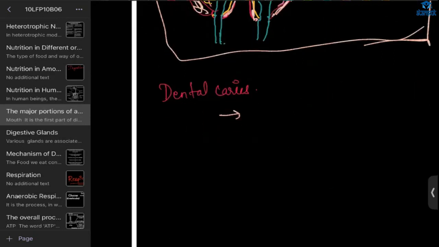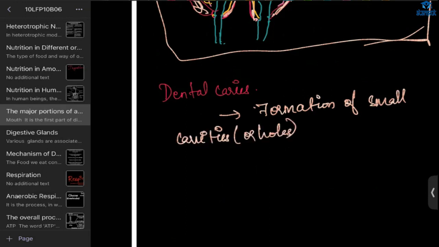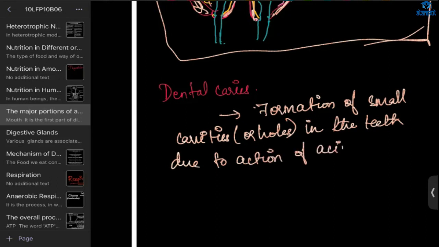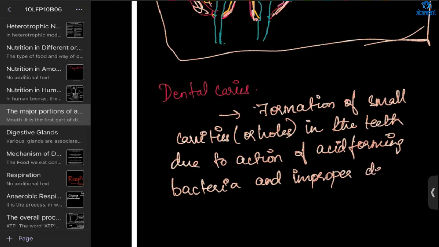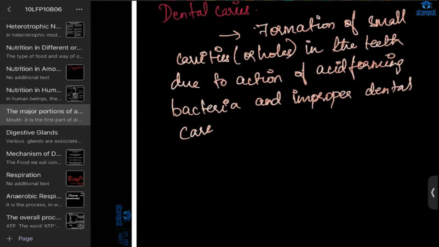Okay, one minute. So the first one is dental caries: formation of small cavities, or you can say holes, in the teeth due to the action of acid-forming bacteria and improper dental care. So this is dental caries.